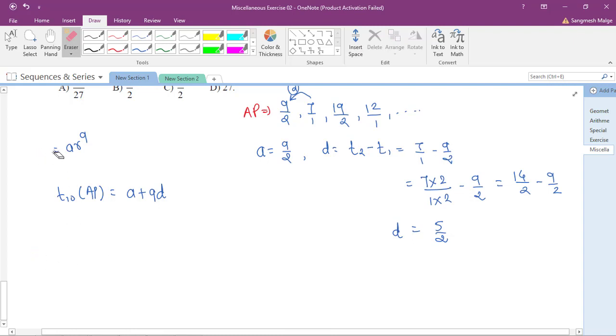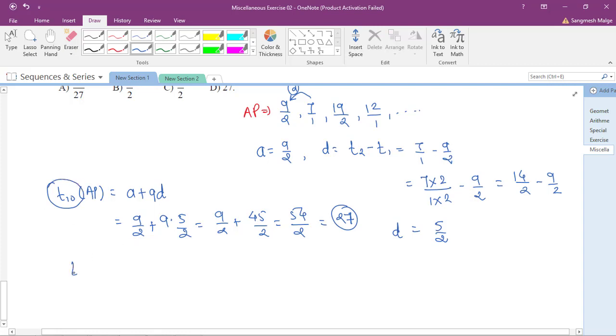Okay, so you substitute the values now. सो ए कितना आ गया भाई, ए आ गया मेरा 9/2 प्लस 9 इंटू डी कितना है, इट इज 5/2. Okay, so 9/2 plus 9 times 5/2, so 45 plus 9 becomes 54/2, which is nothing but 27. See, this 27 is what? It is the 10th term of AP.